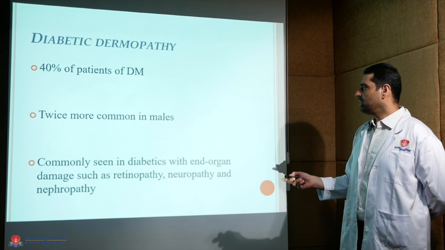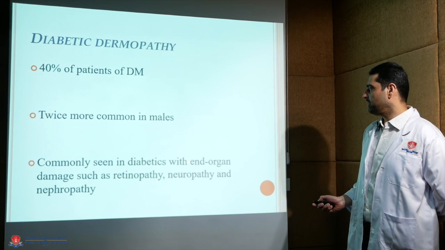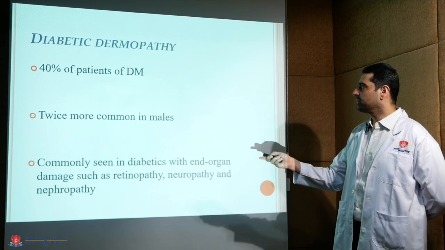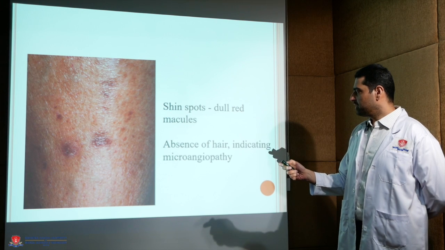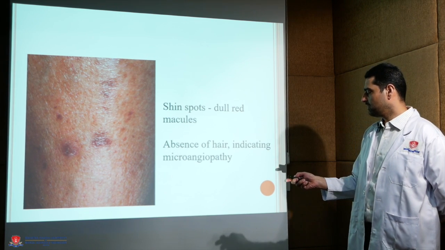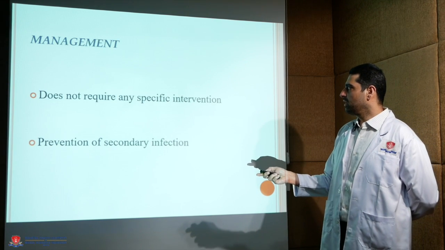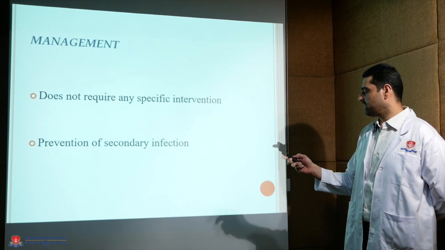Diabetic dermopathy. It is twice as common in males and its significance is that it is seen in patients with end organ damage having retinopathy, neuropathy or nephropathy. The lesions are predominantly dull red macules present over the shin. Absence of hair indicates microangiopathy. As such, it does not require any intervention; one is supposed to prevent secondary infection.